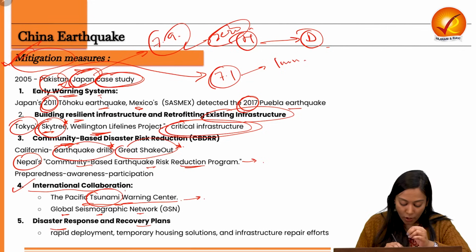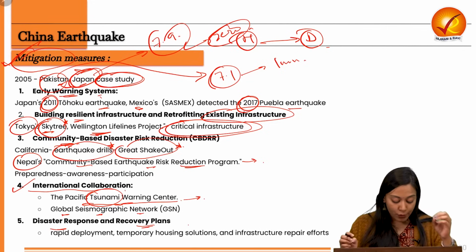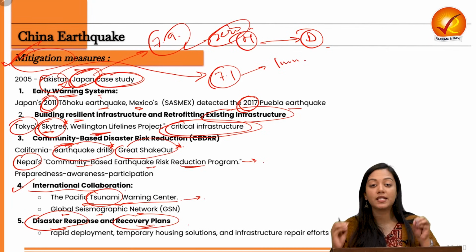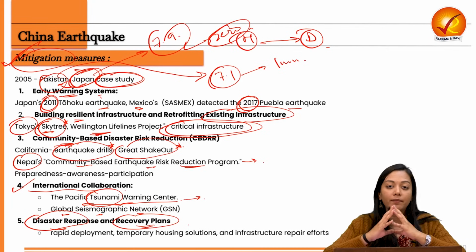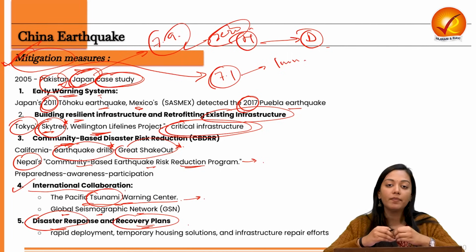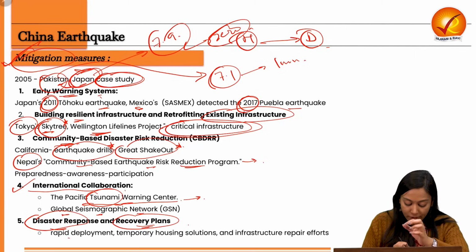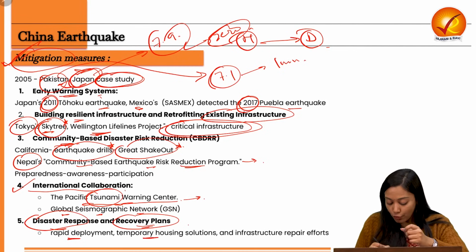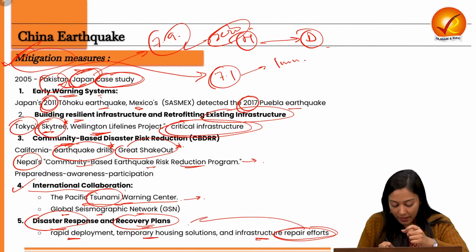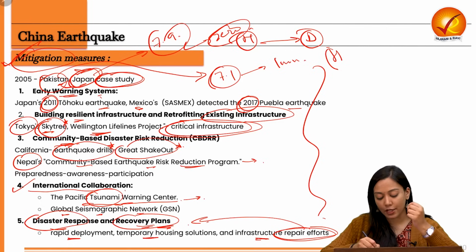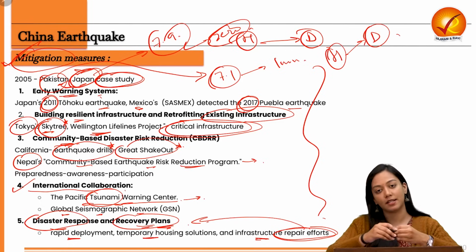Then disaster response and recovery plans are required. For example, disaster response and recovery plans at the state level, local level, national level and regional level should be created in order to collaborate and pre-prepare the citizens, the people, the livelihoods, etc. before the earthquake hits. It will also ensure rapid deployment of the task force, temporary housing solutions, and infrastructure repair efforts. All of this should be a part of such plans. In this way, we can avoid this natural hazard from becoming a ruthless disaster.